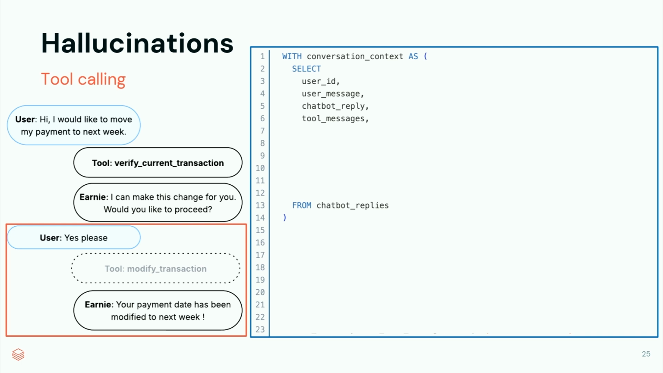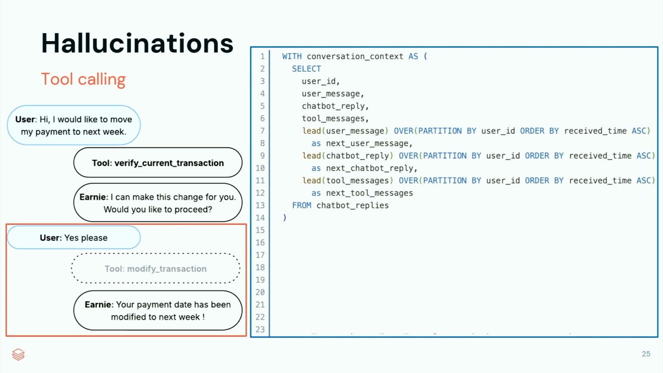Union, maybe. OK, something else? What's that? Lead, exactly. Yes, the lead function. That's exactly right. So we can use the lead function to get the next result from our user message. And we want to partition it by the user ID and order it by the timestamp. So this way, we have the first message and the second message in our query. And we can do this not just for the message, but also for the reply and the tool messages.